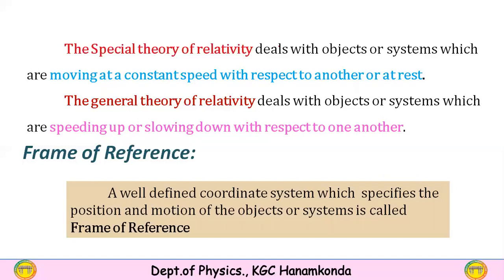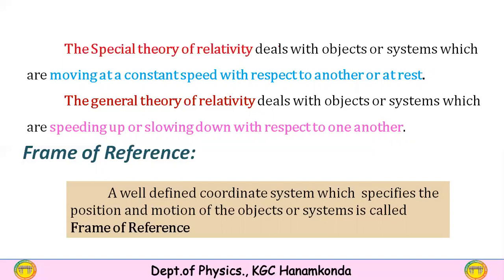Now go to the general theory of relativity. This general theory of relativity deals with the objects or systems which are speeding up or slowing down. That means continuously the speed of the objects is changing. Therefore, the objects possess acceleration. The general theory of relativity deals with the accelerated bodies with respect to one another.